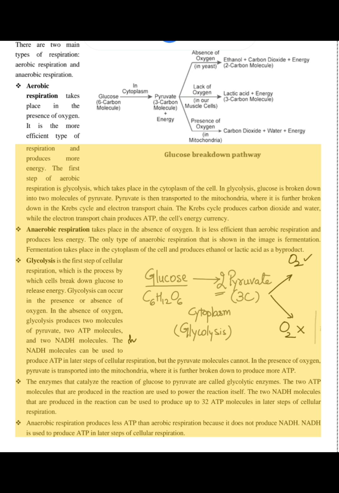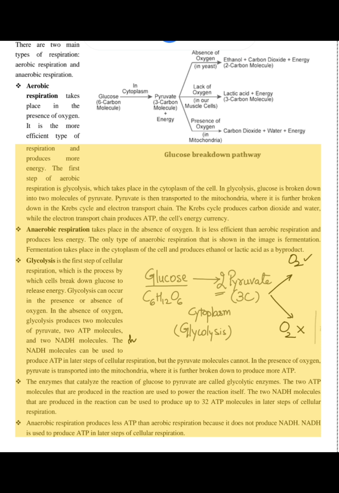The first step of aerobic respiration is glycolysis, which takes place in the cytoplasm of the cell. In glycolysis, glucose is broken down into two molecules of pyruvate. Pyruvate is then transported to the mitochondria, where it is further broken down in the Krebs cycle and electron transport chain. The Krebs cycle produces carbon dioxide and water, while the electron transport chain produces ATP, the cell's energy currency.